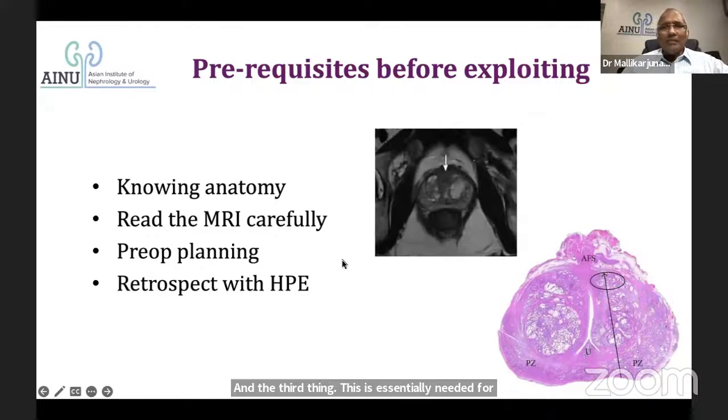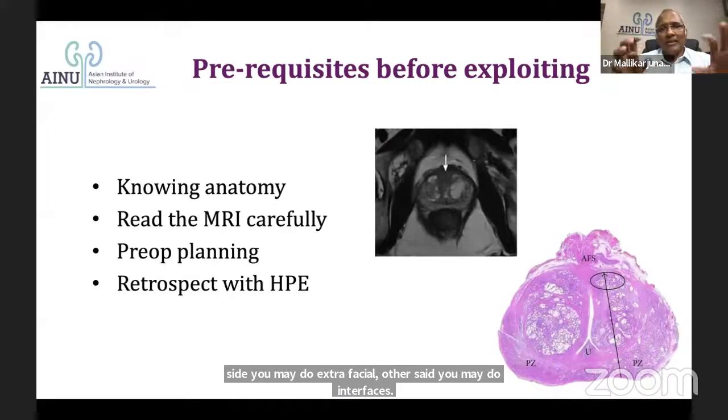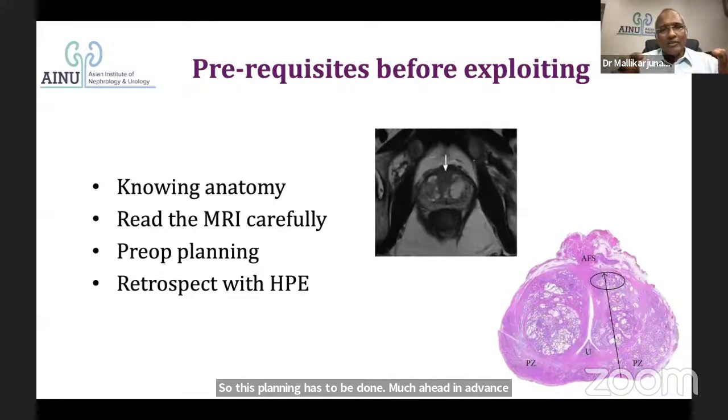You should plan which case needs an interfascial, which intrafascial, which extrafascial approach, and learn this much before, so you go in with a plan. On one side you may do intrafascial, the other side interfascial; one side extrafascial, the other side interfascial. So this planning has to be done well in advance by reading the MRI, understanding the location of the tumor, and planning preoperatively.